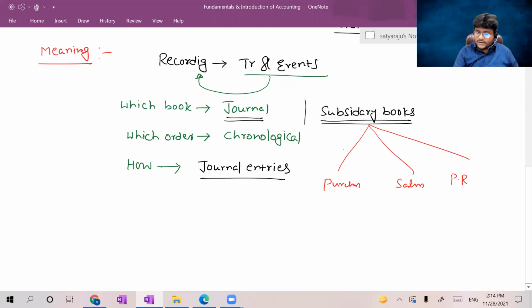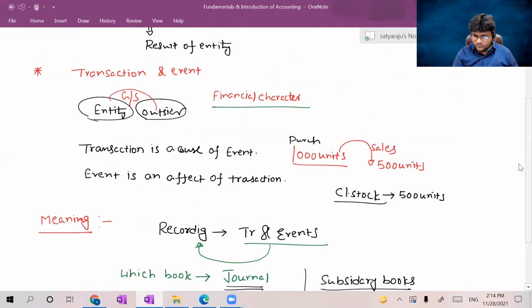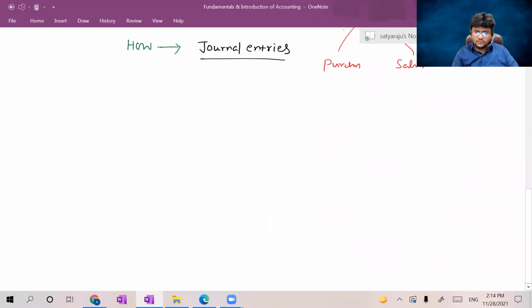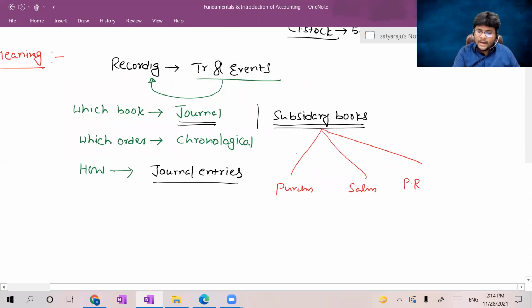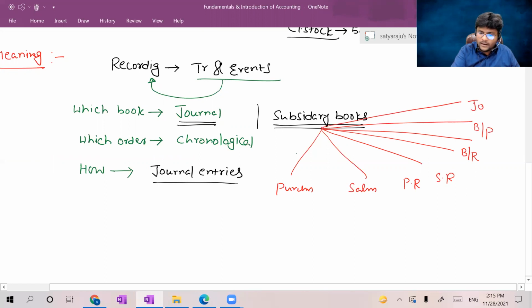You may have purchase returns, or sales returns register, or you may have bills receivable, or bills payable, or journal proper, or cash book. All these are different journals.